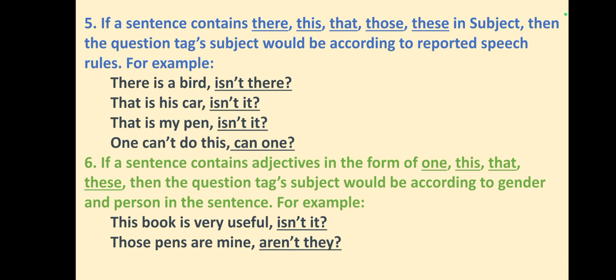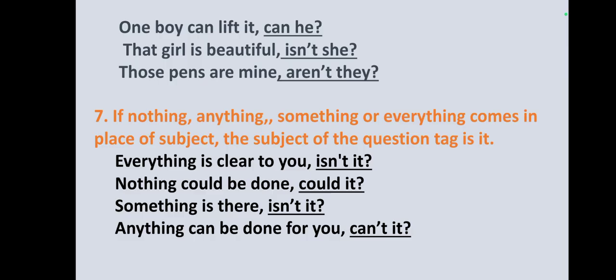Now number 6. If a sentence contains adjectives in the form of one, this, that, these, then the question tag subject would be according to the gender and person in the subject. For example, the book is very useful, isn't it? Here, the tag it is according to gender and person in the sentence. Those pens are mine, aren't they? Here, the tag they is according to the gender and person in the sentence, meaning according to pens.